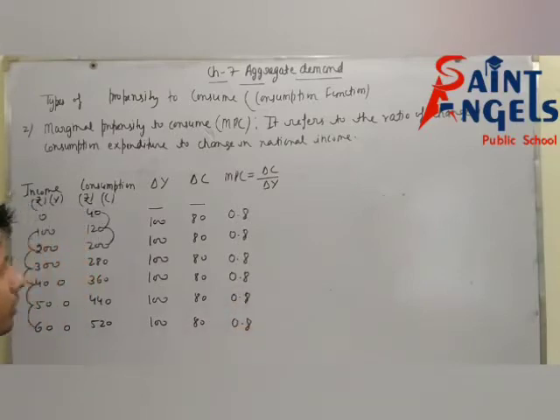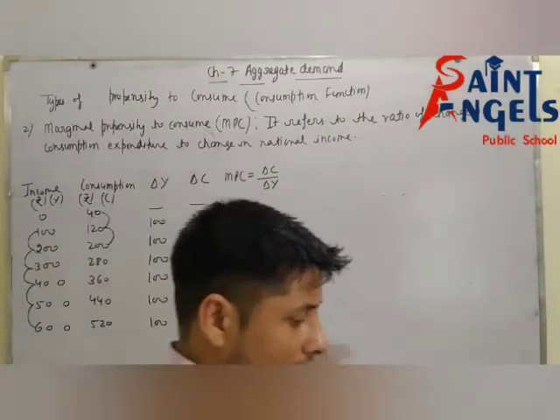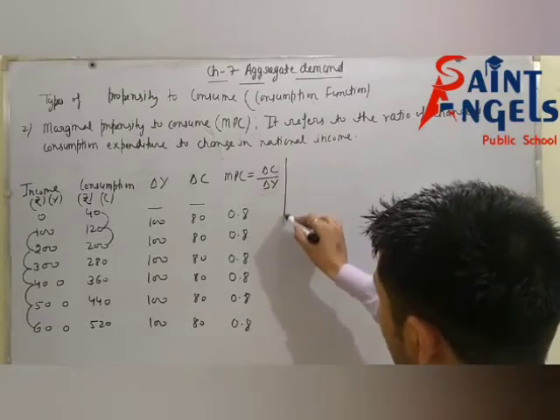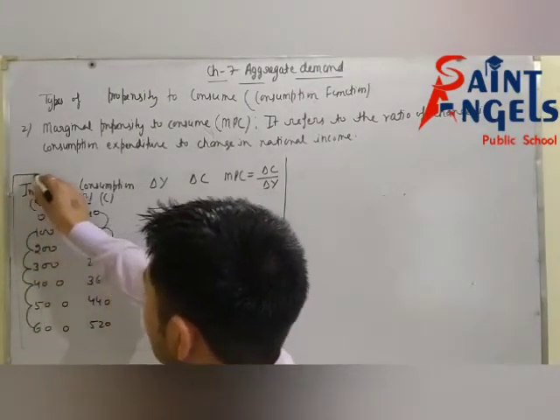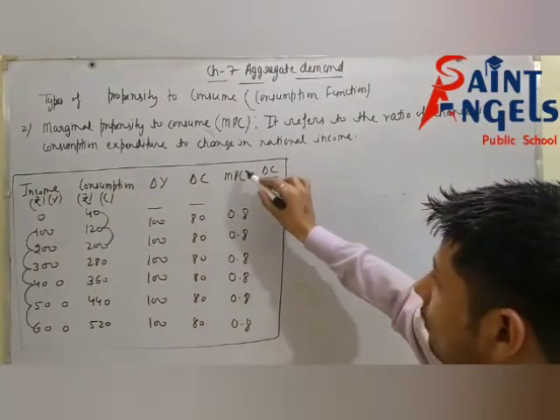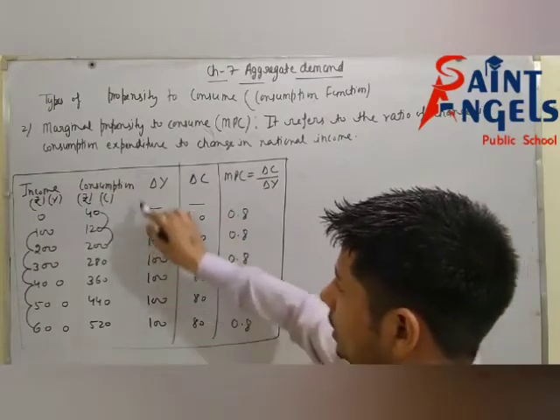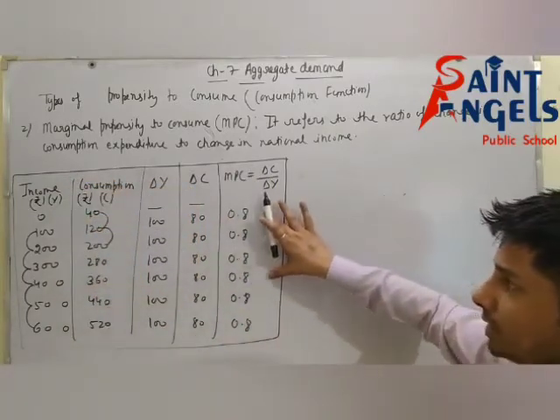See, value of MPC is constant. I hope all of you have understood how to calculate the value of MPC in a table. Next, the table is clear.